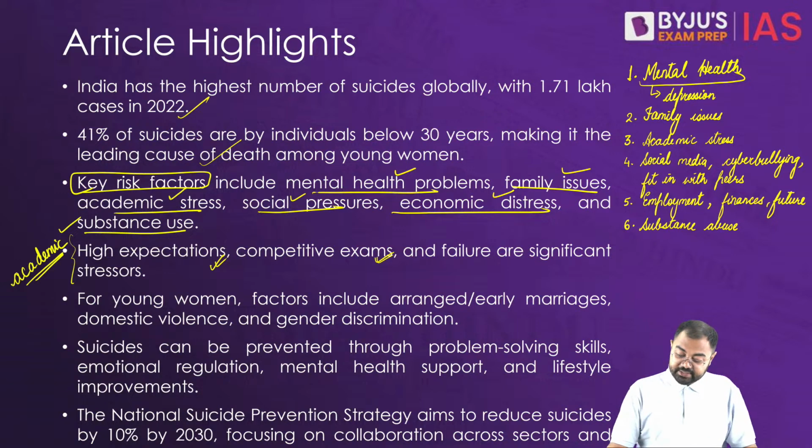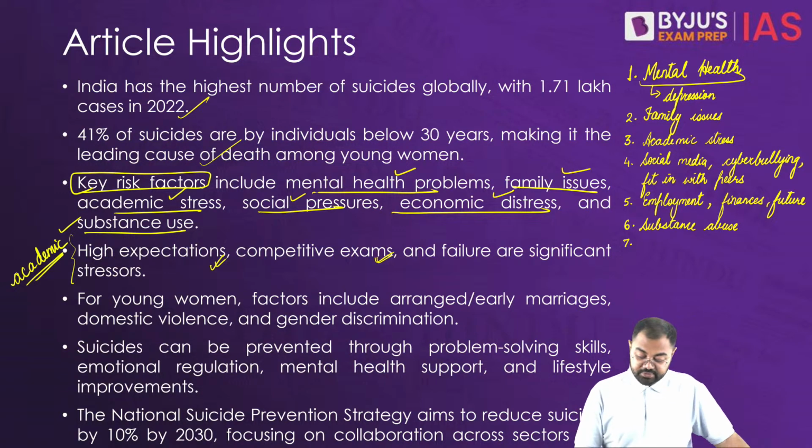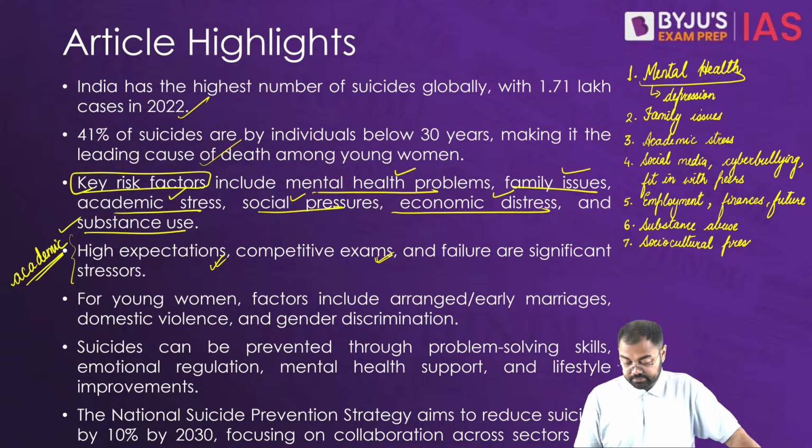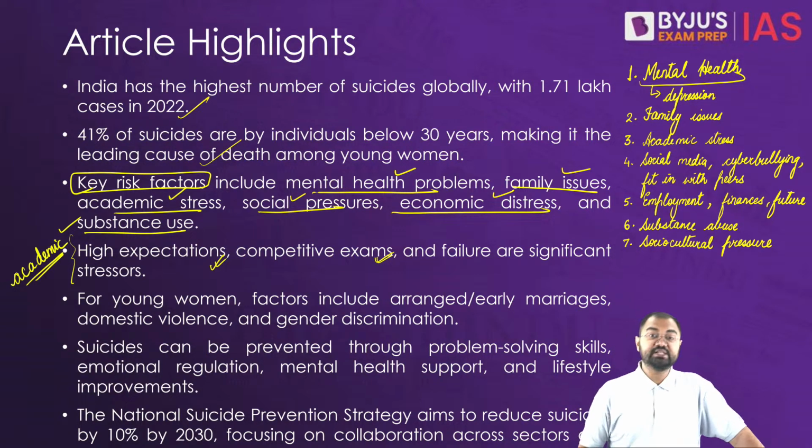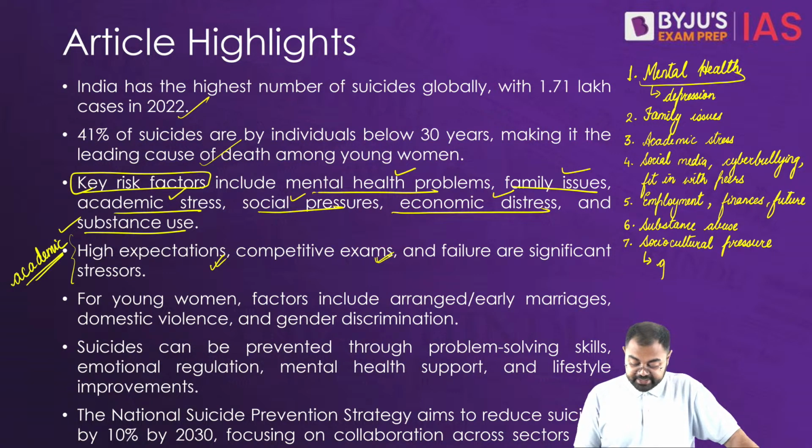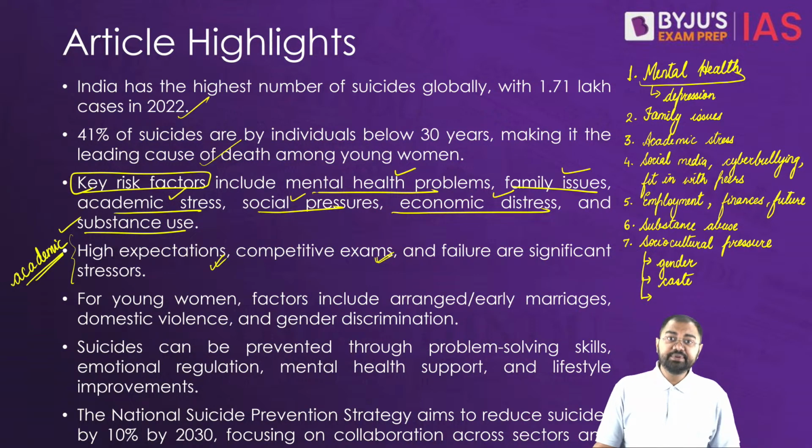So there are contributing factors of socio-cultural pressure, where we are talking about disparities related to gender, disparities related to caste, and discrimination related to sexual orientation.